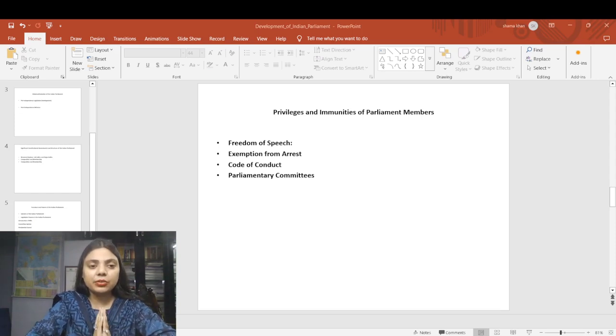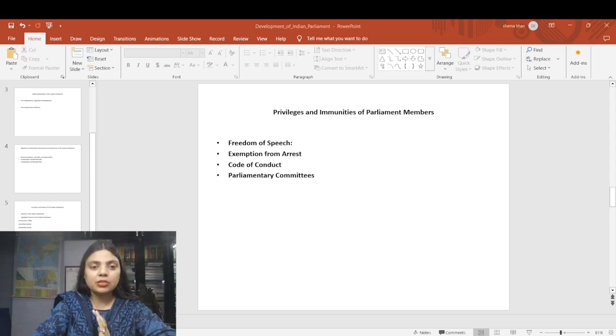The first point which we are going to see here is freedom of speech. MPs have the right to express their views freely within the walls of parliament without fear of legal action. This freedom is crucial for open and honest debate on national issues. This privilege ensures that MPs can speak their mind without any external pressure.